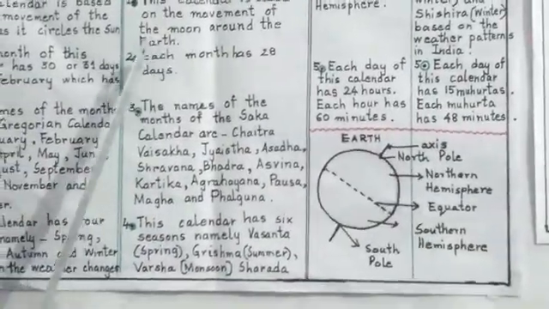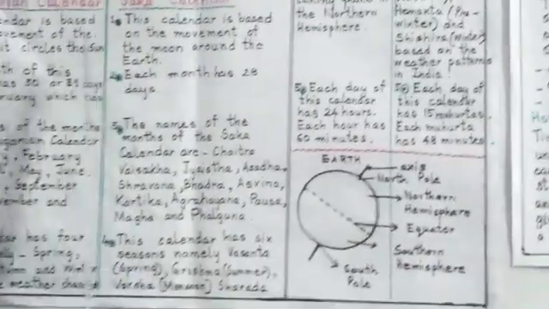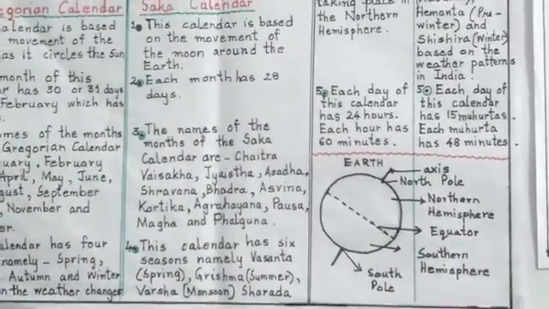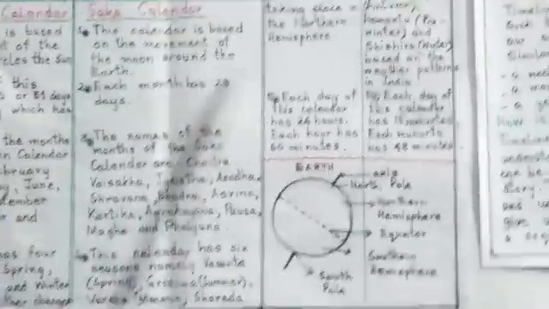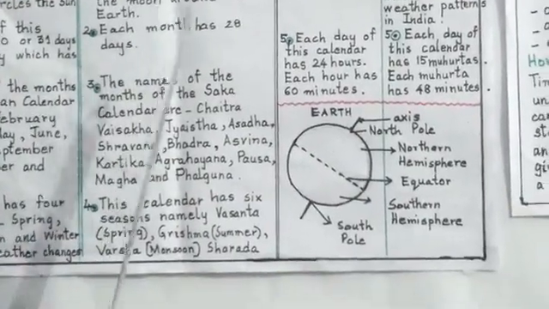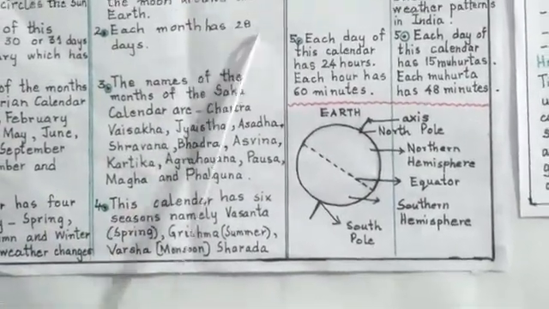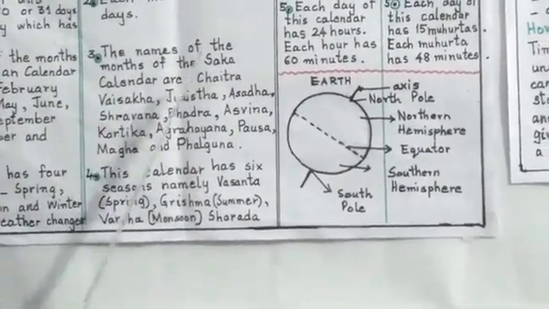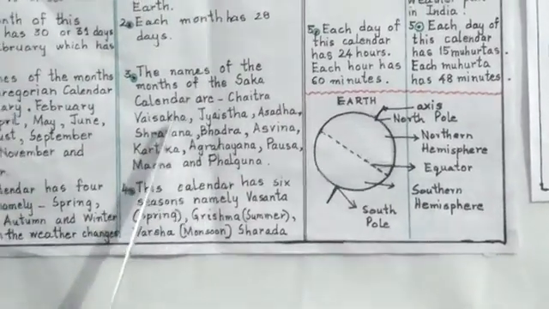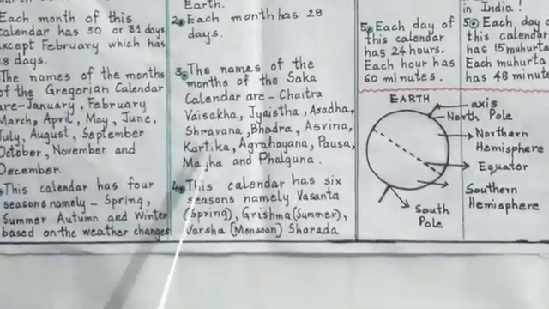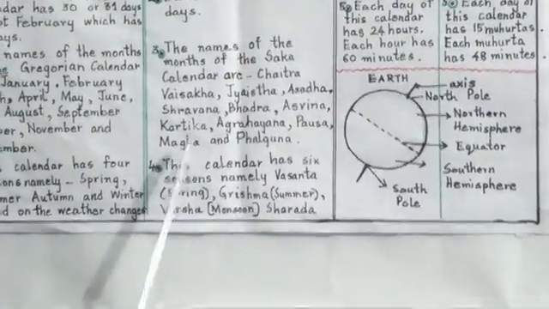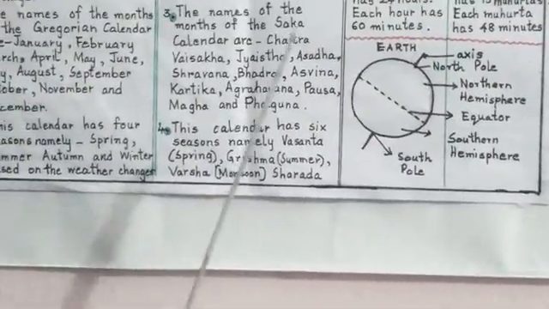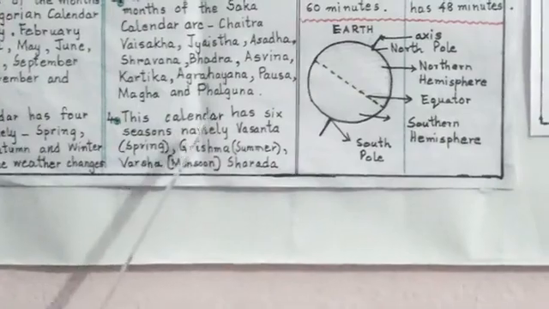The Gregorian calendar is a solar calendar because it is based on the movement of the earth around the sun, whereas the Saka calendar is based on the movement of the moon around the earth. Each month of the Saka calendar has 28 days. The names of the months of the Saka calendar are Chaitra, Vaisakha, Jaishtha, Ashara, Shravana, Bhadra, Aswina, Kartika, Agrayana, Posa, Magha and Falguna. These are the months in the Saka calendar.